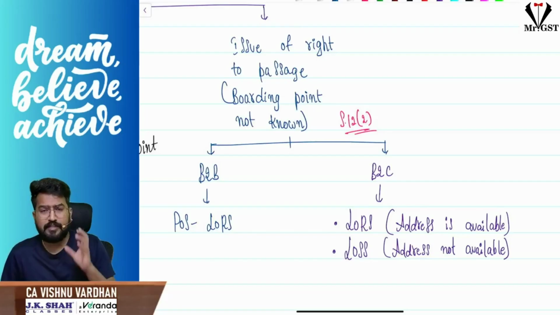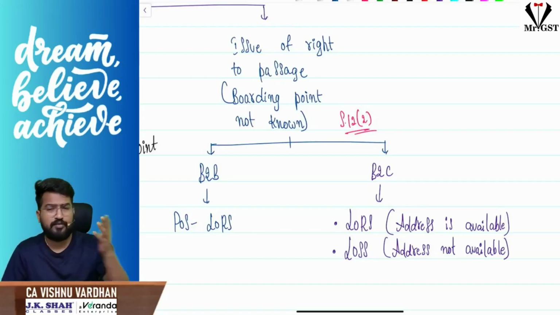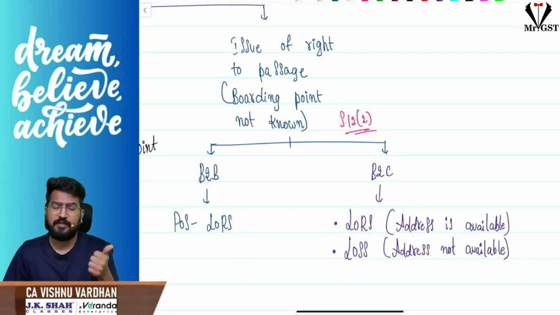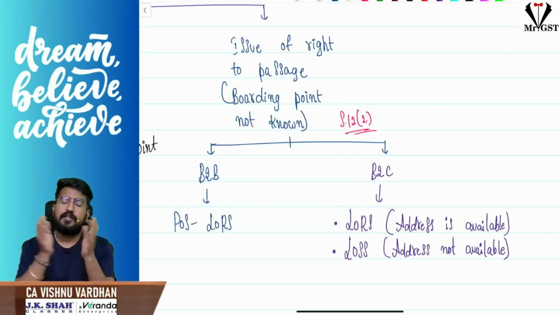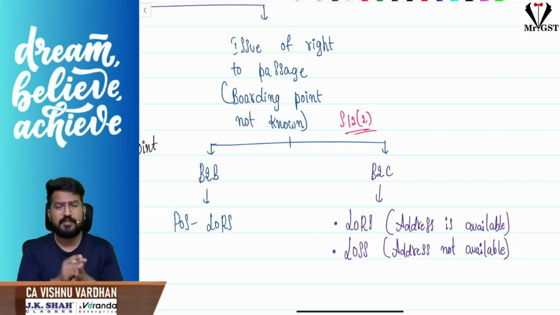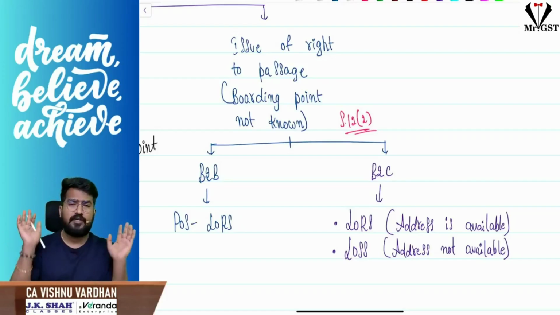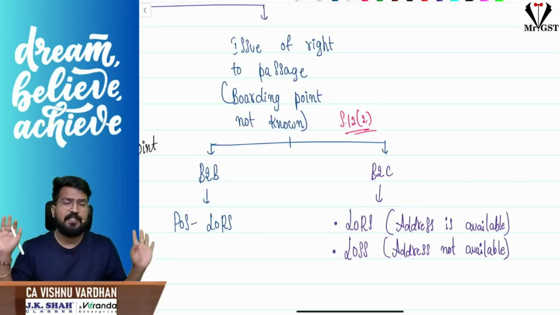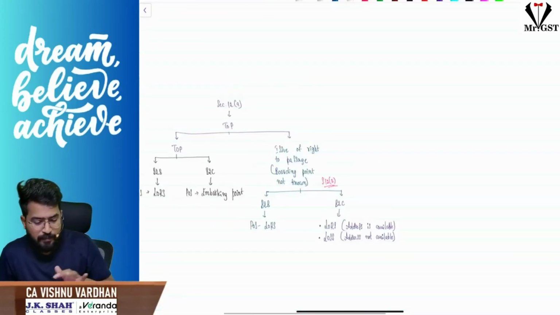So in case of issue of right to passages, all that the passes etc., where the boarding point is not known, I repeat, we should follow section 12 subsection 2. Where the recipient is registered, where he is registered, that will be the place of supply. If the recipient is unregistered, then the address of the recipient, if you have it. If you don't have the address of the recipient, then your address, that is the supplier address, will be taken as place of supply. That is 12 subsection 2.